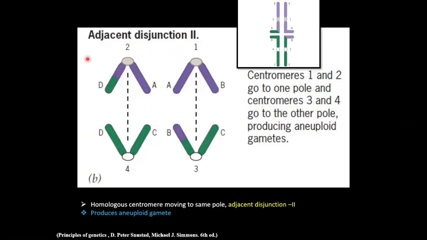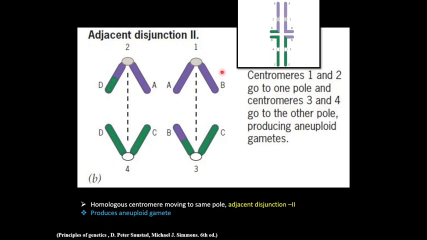Moving to possibility number 2. It is a condition when the two homologous centromeres move to the same pole. 2 and 1 are homologous to each other, so they move to the same pole, and 4 and 3 are homologous and move to the other pole.